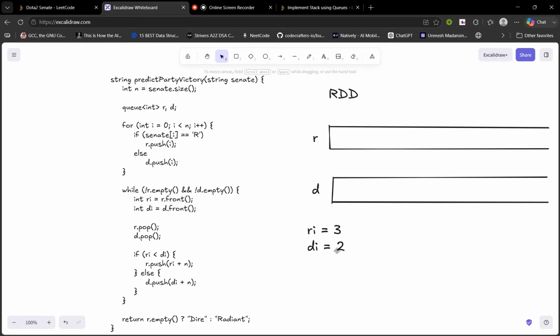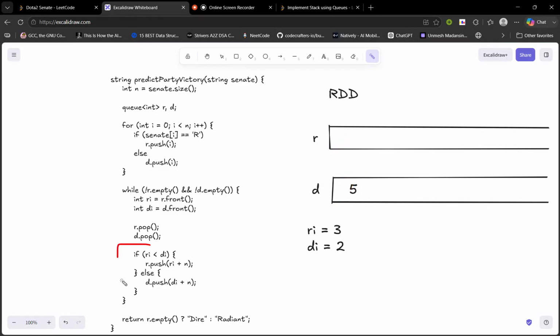So Di is 2, 2 plus 3 is 5, we'll push 5. And now R is empty. You can see R is empty. So this while loop will break, because R should be not empty, but R is empty. Naturally, logically, R is empty, that means only D remains, as all of R's candidates were banned by D.